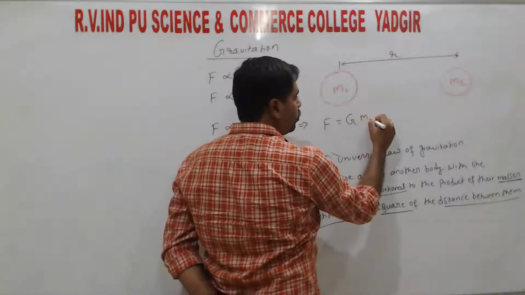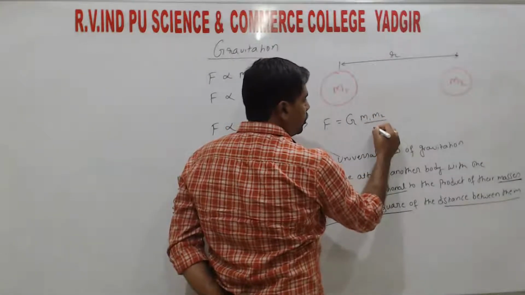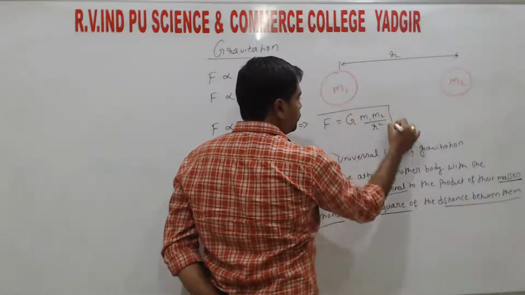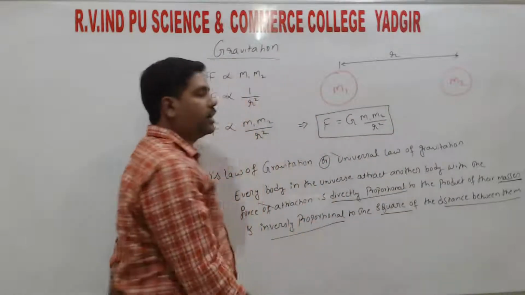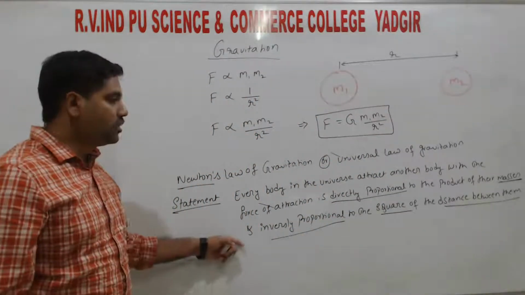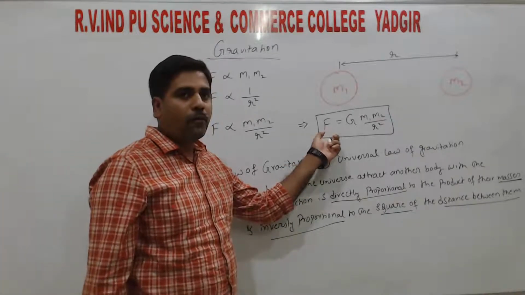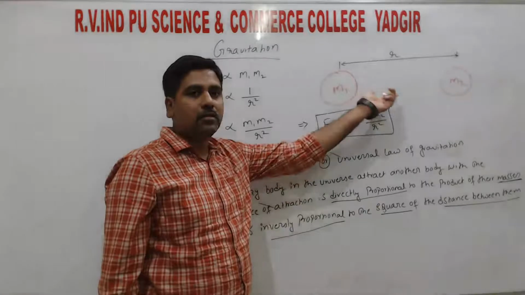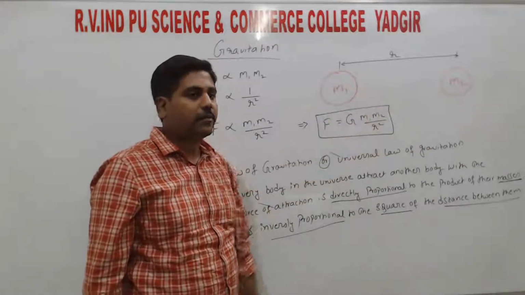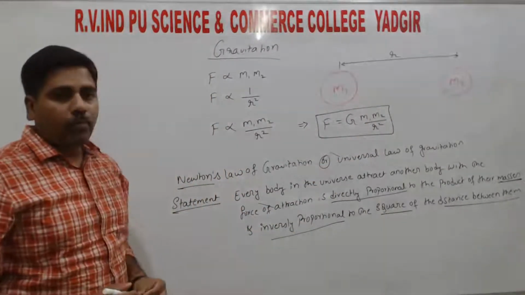So F equals g into m1 m2 divided by r square. This is the mathematical form for the force of attraction between the two objects. Very important.